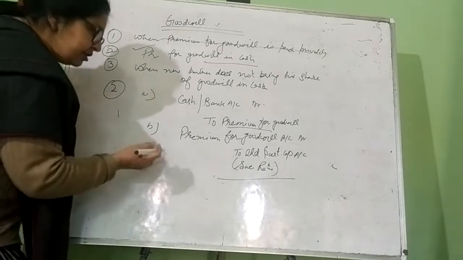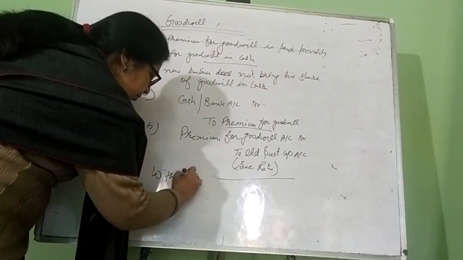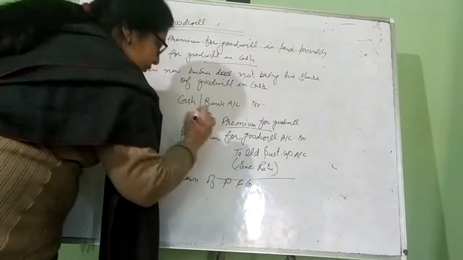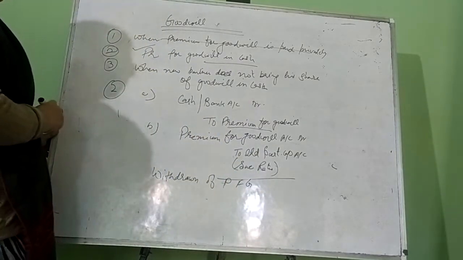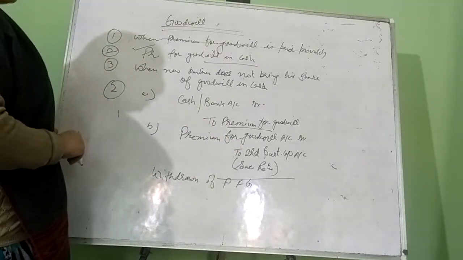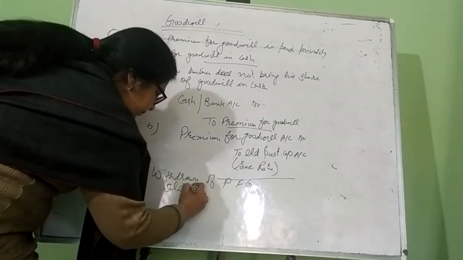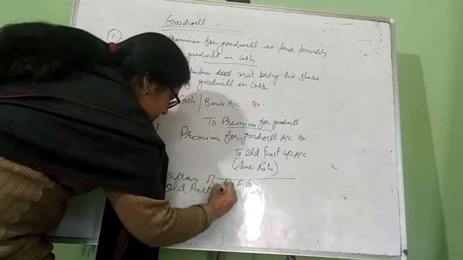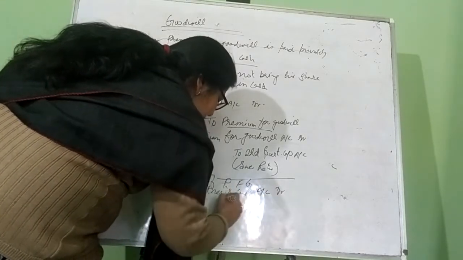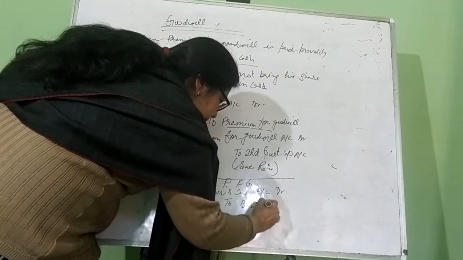Now another journal entry when they are withdrawing the premium for goodwill. In this journal entry, the old partners' capital account will be debited and the cash or bank account will be credited. The journal entry will be: old partners' capital account debit to bank or cash.